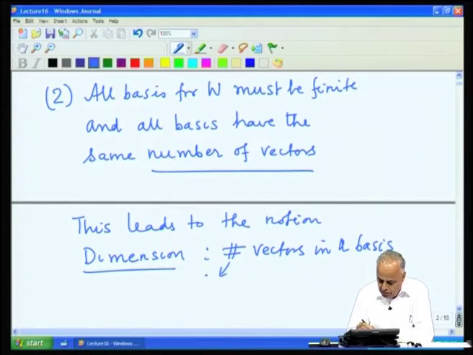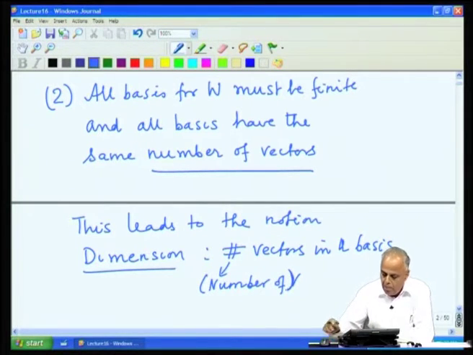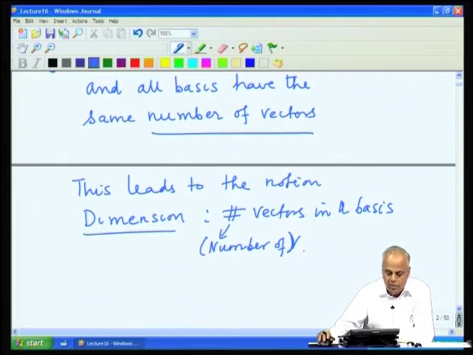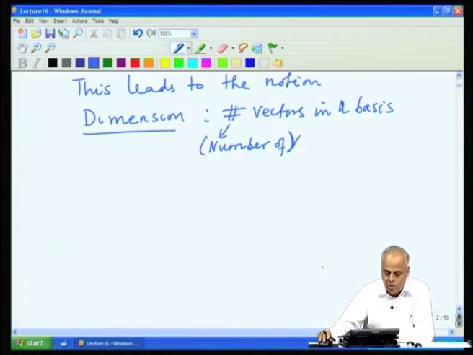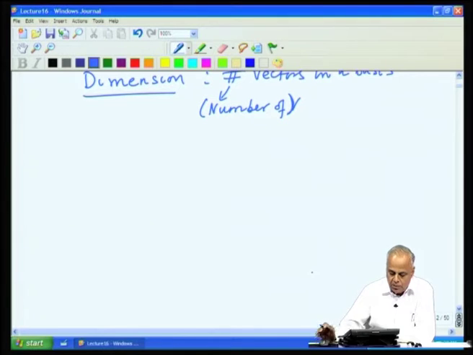The number of vectors in a basis is called the dimension of that space. In particular, if V itself is finite dimensional, we call it a finite dimensional vector space and the number of vectors in any basis will be called the dimension of that space.